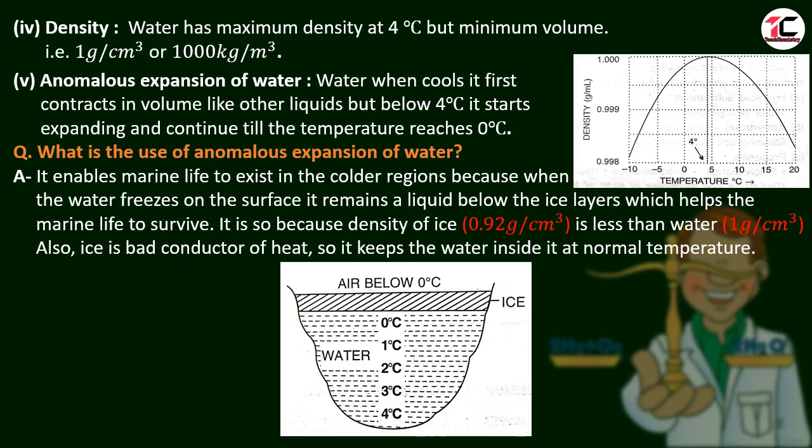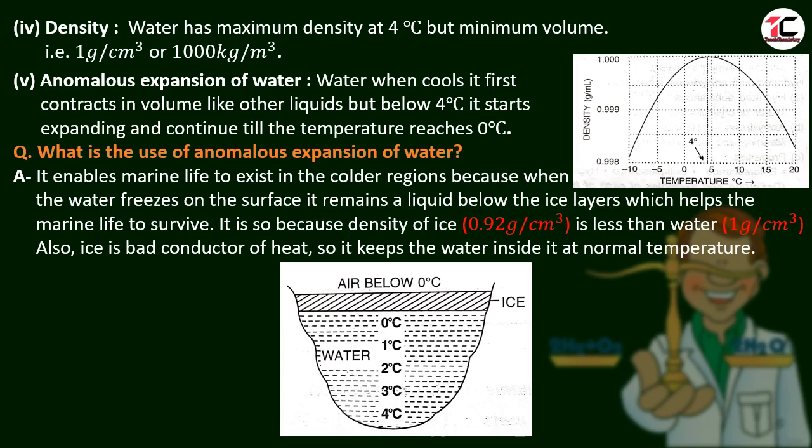At 0 degrees Celsius water turns into ice. Here ice has the maximum volume because it expands here, and ice floats over water. Now the question is, what is the use of anomalous expansion of water? It enables marine life to exist in colder regions, because when the water freezes on the surface, it remains a liquid below the ice layer.